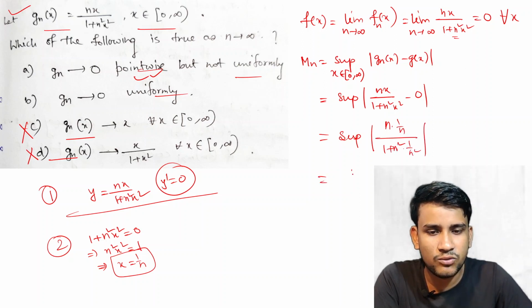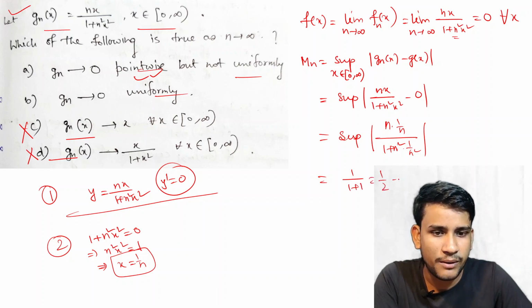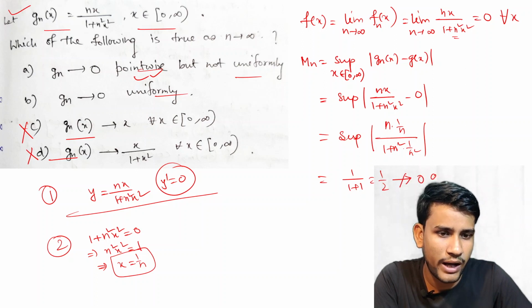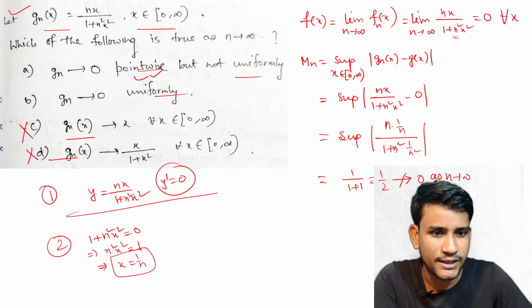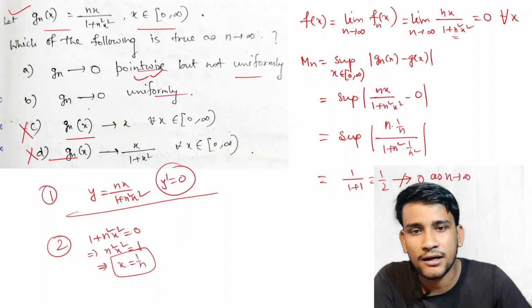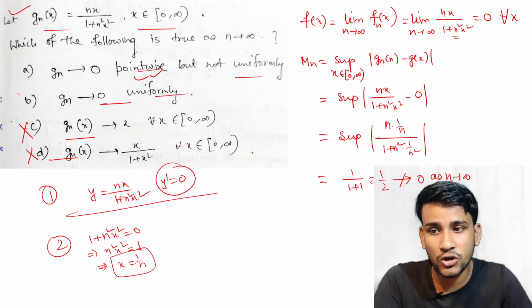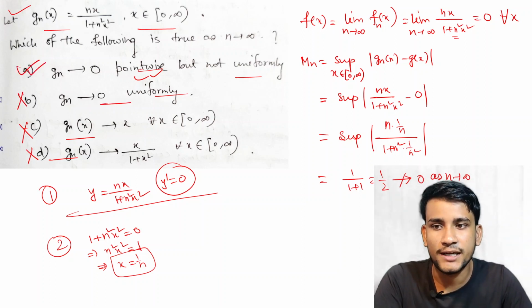That is, this is equal to 1 by 1 plus 1. This is 1 by 2. So Mn does not tend to 0 as n tends to infinity. That is, this convergence of fn is not uniform. That is, option A is true here.